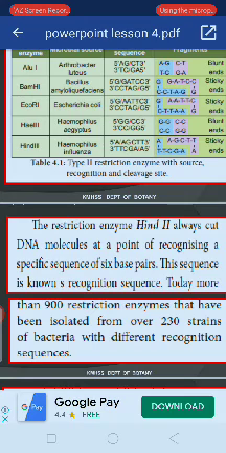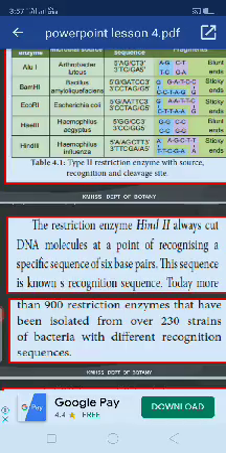The next one: the type 2 restriction enzyme always cuts the DNA molecule at a specific sequence of 6 base pairs. This sequence is known as the recognition sequence. Here there are 900 restriction enzymes, mostly isolated from 230 strains of bacteria, each with a different recognition sequence.